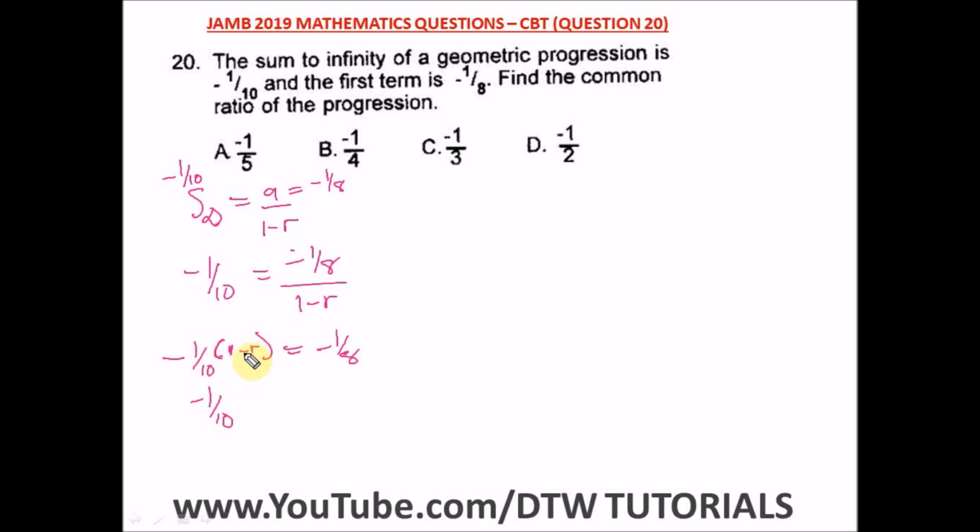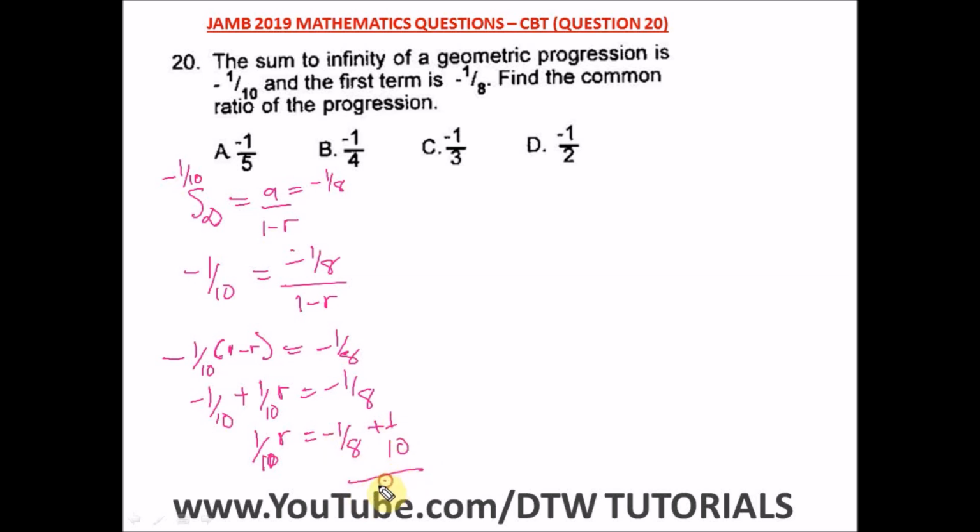Then minus 1 over 10 times minus r will give us a positive 1 over 10 r, equal to minus 1 over 8. Okay, so let's take this minus 1 over 10 to this side. We have 1 over 10 r is equal to minus 1 over 8, taking the negative here will give us a positive 10. Is that not it? So what's our LCM here?